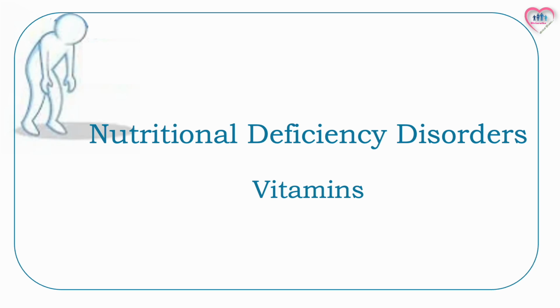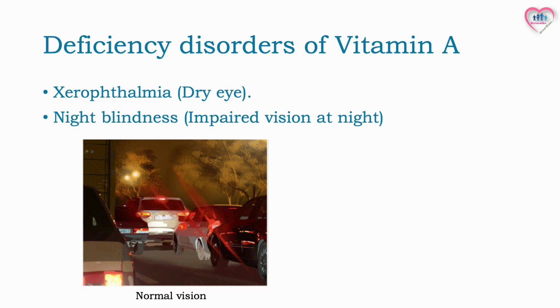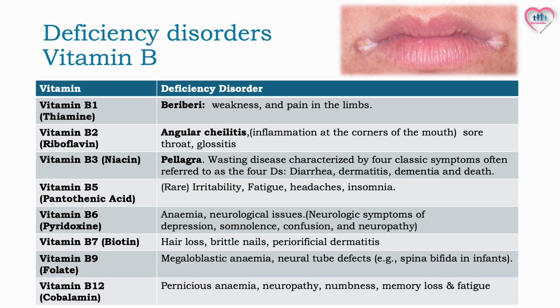Let's now examine the effects of inadequate vitamin intake, or nutritional deficiency disorders. So the deficiency disorders of vitamin A are xerophthalmia or dry eye, and night blindness or impaired vision at night, which is an early sign of vitamin A deficiency. The following two pictures show the identical scene as seen by someone with normal eyesight and someone who has night blindness.